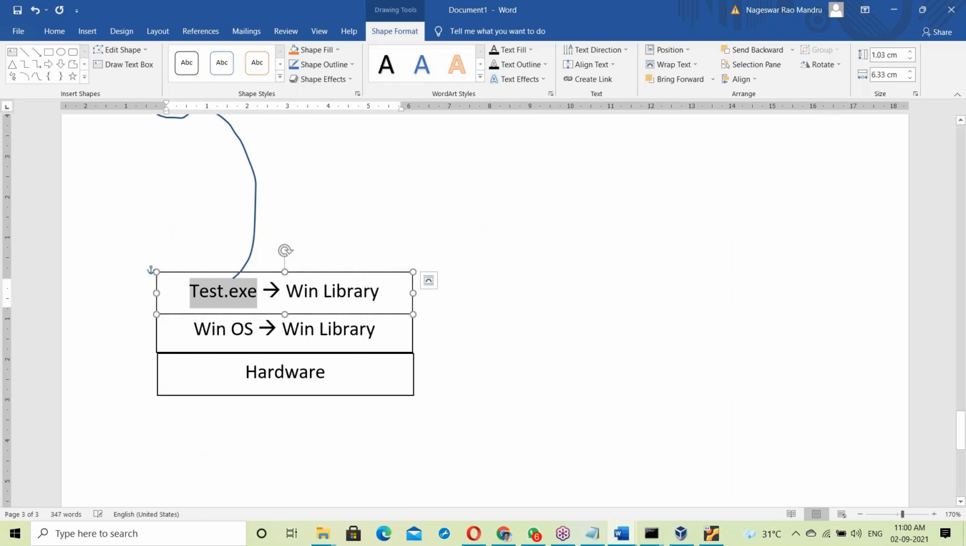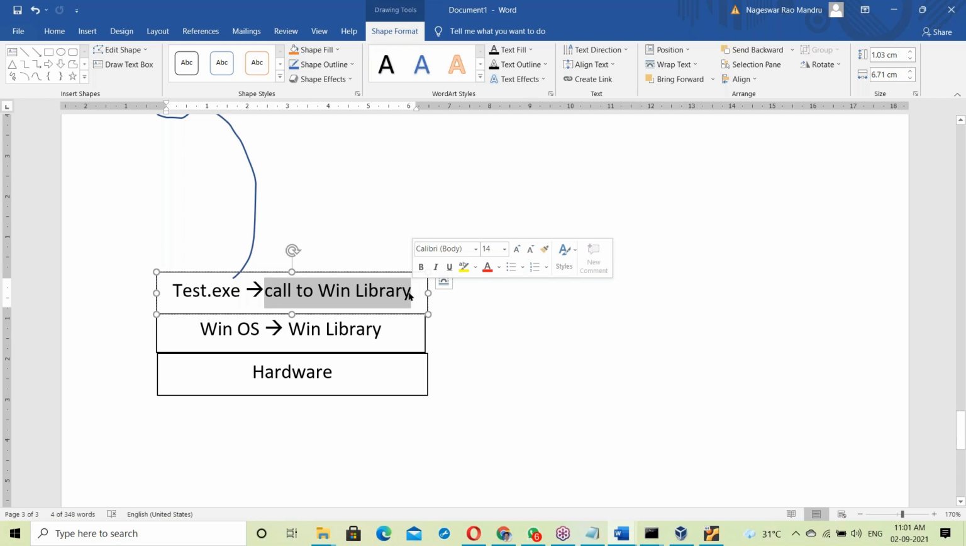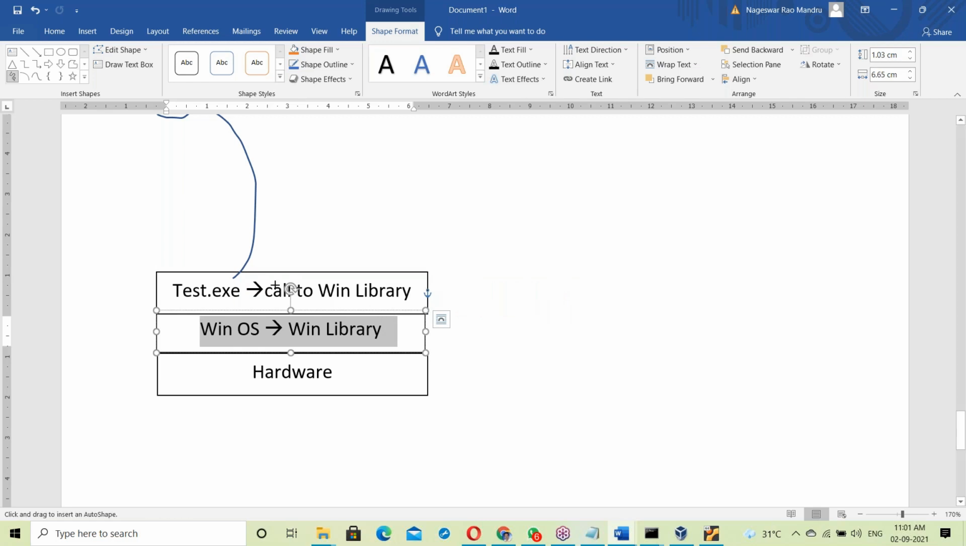When you place test.exe on Windows OS and try to execute it, it makes a call to the Windows library. When executing the test.exe file, it will try to call the Windows library. Yes, that Windows library is available. It's just calling the Windows library.